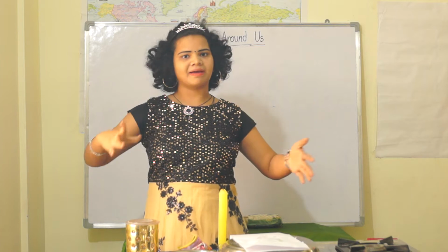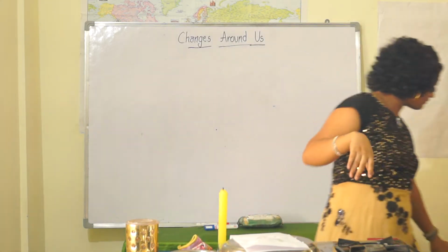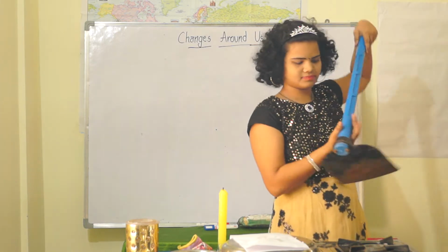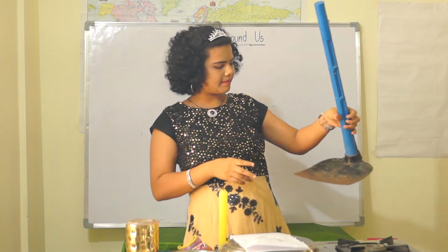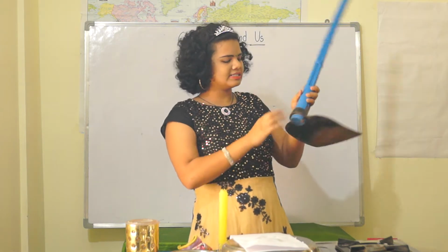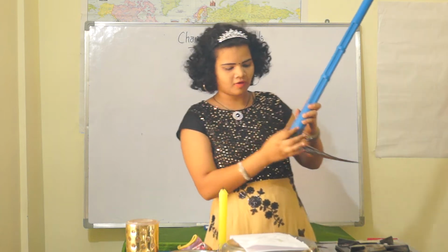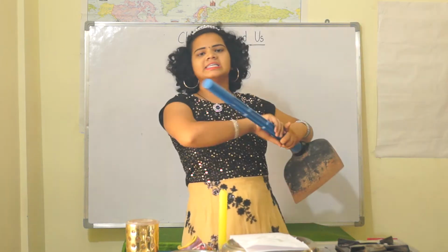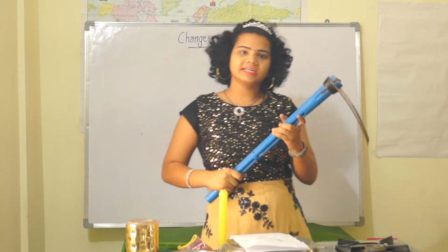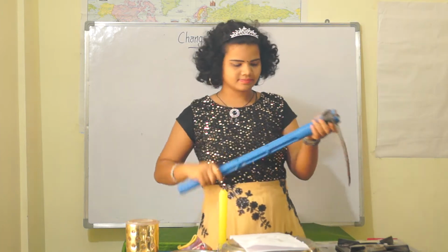So what is expansion and what is contraction? First of all, I have a hole here. This is the ring of the hole, the opening of the hole. And imagine this as the wooden stick, and this is the iron piece.